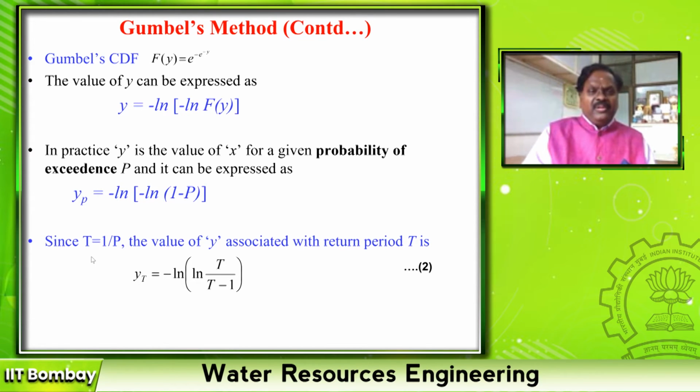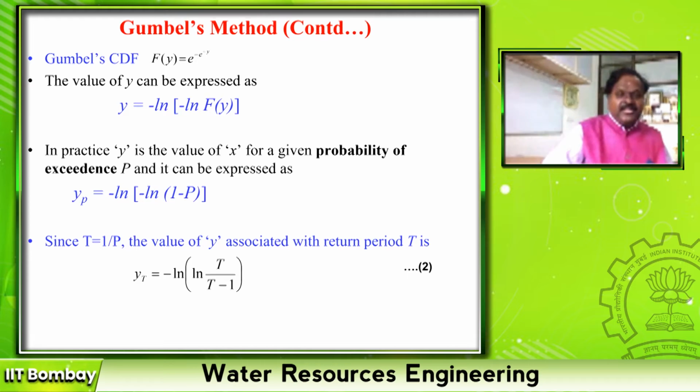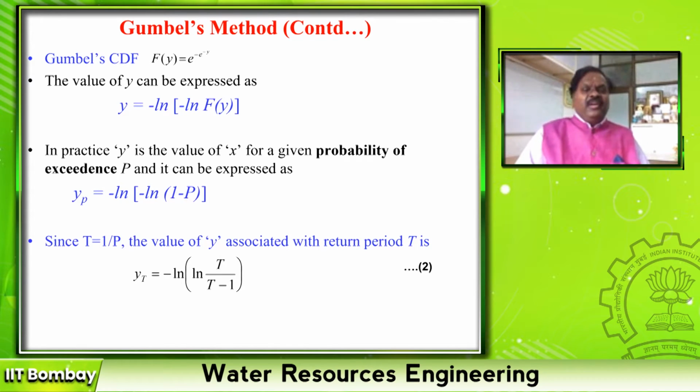But what is p in terms of return period? P t is equal to 1 minus p. Substitute this here, then my solution yt is minus ln of t by t minus 1. So since t is equal to 1 by p, the value of y associated with return period t, yt, is equal to minus ln of t by t minus 1.